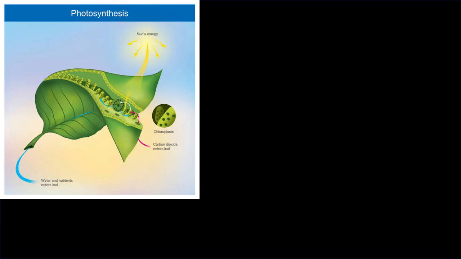That is the figure of the photosynthesis process, and that is the leaf of the plant, and water and nutrition, means minerals, enter this way, and carbon dioxide enters the leaf. That part's name is stomata, and if we look inside the leaf, there are tiny cells.